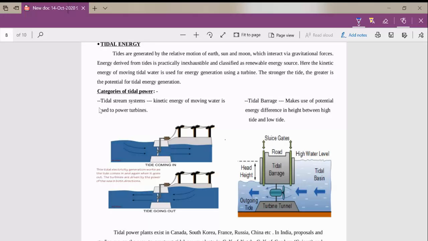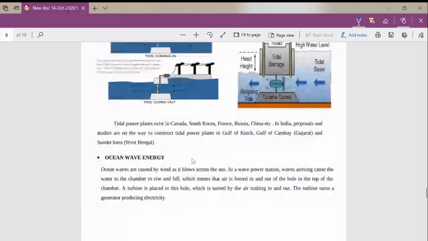So there are two types of tidal systems. One is the tidal stream system and the other is the tidal barrage. Okay, so in the tidal stream system, the running tides are used for the production of energy, and in the tidal barrage we are having a tidal basin where we are collecting those tides. From that basin we are rotating the turbine and producing electricity. So this is all about tidal energy.